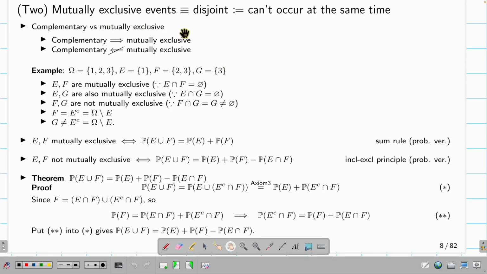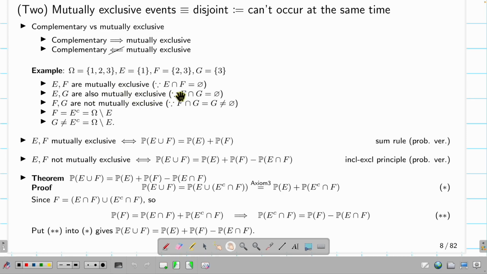Mutually exclusive events, which is basically the set theory notion of disjoint, in probability means they cannot occur at the same time. Complementary and mutually exclusive are not the same. Complementary implies mutually exclusive, but mutually exclusive doesn't imply complementary. For example, I have a sample space omega, which is 1, 2, 3. Event E is just 1. Event F is 2, 3. Event G is 3. So E and F are mutually exclusive.